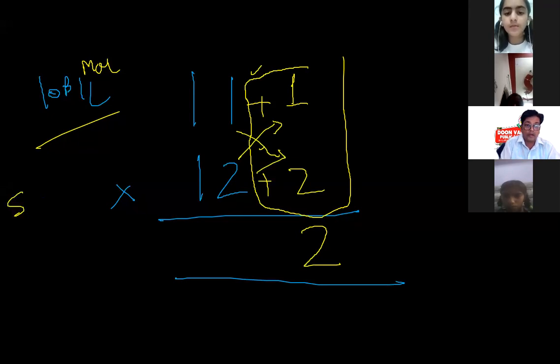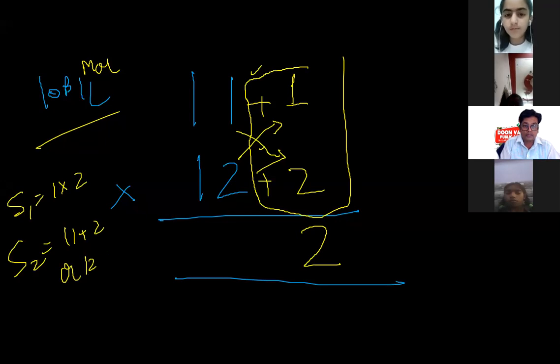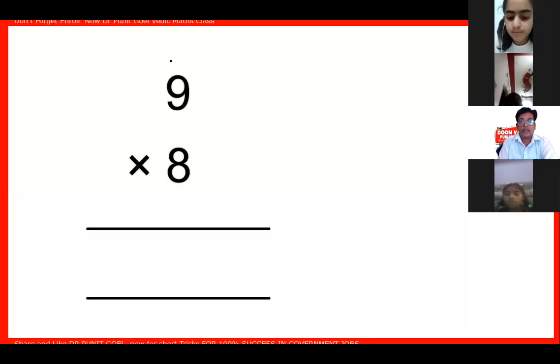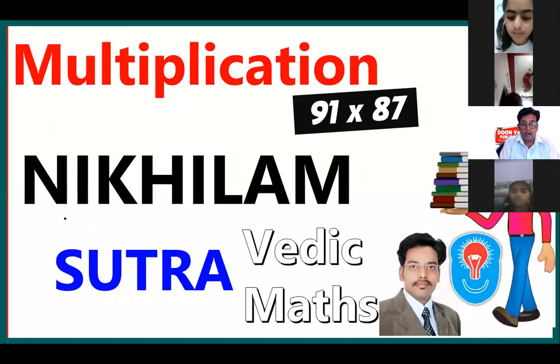Step 1 is 1 into 2. And step 2 is 11 plus 2 or 12 plus 1, equal to 13. So my answer is 132. That is called Nikhilam Sutra. This trick is called Nikhilam Sutra of multiplication. Okay, got it?